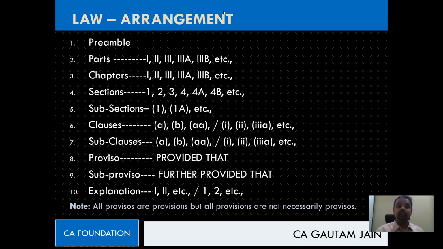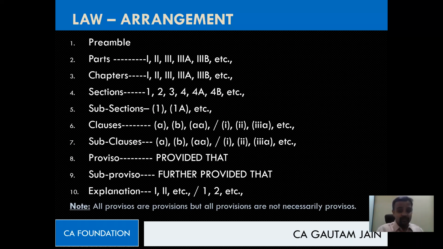So in parts we may have chapters. It's not that every time we'll have chapters. Sometimes there might be chapters, sometimes there may not be chapters. There is another possibility that sometimes first there will be chapters, and in chapters we may have parts. So group and subgroup. Maybe the name of the group may be parts and the subgroup will be called chapters, or vice versa. That is also possible.